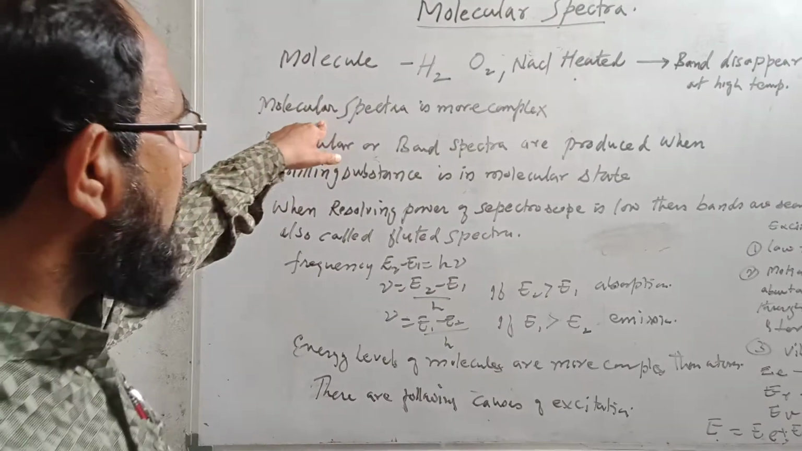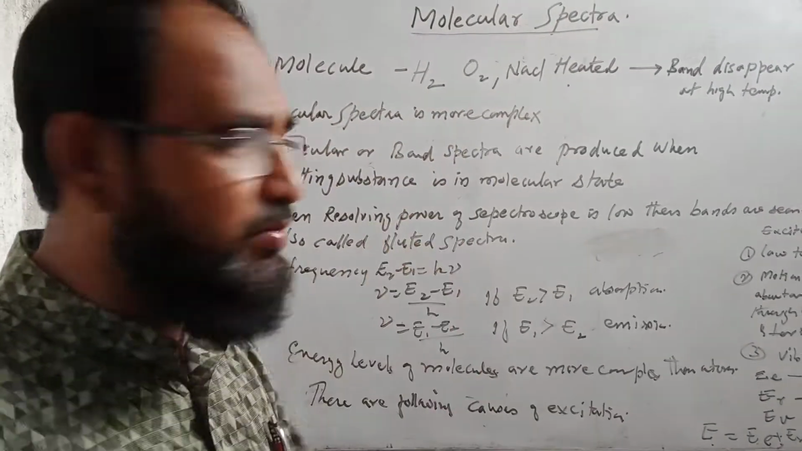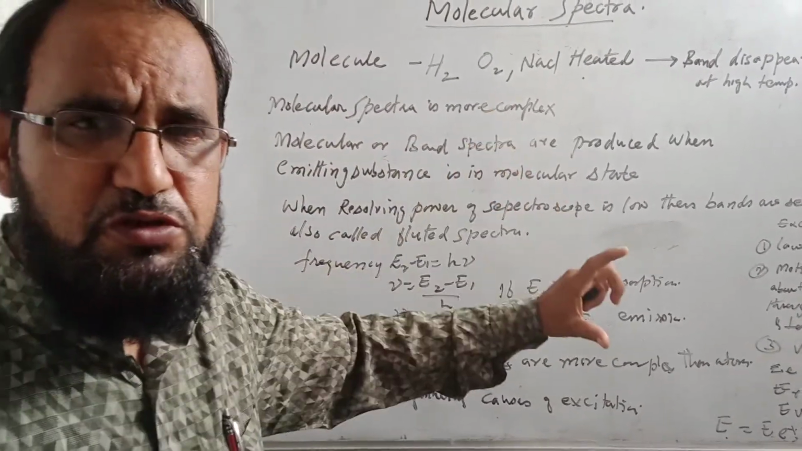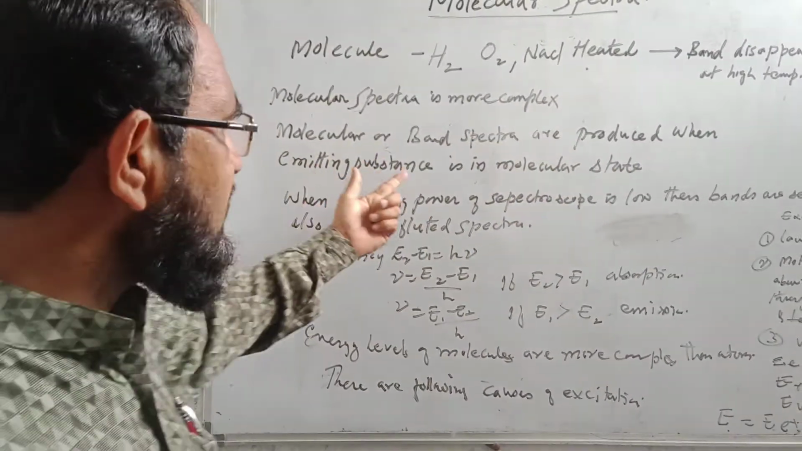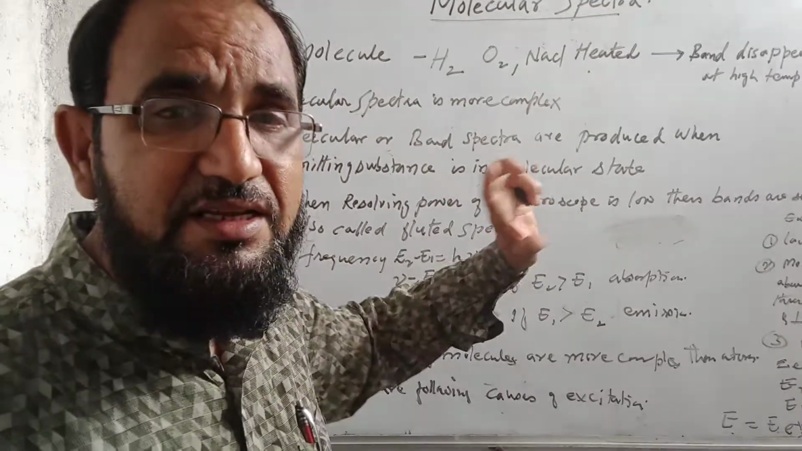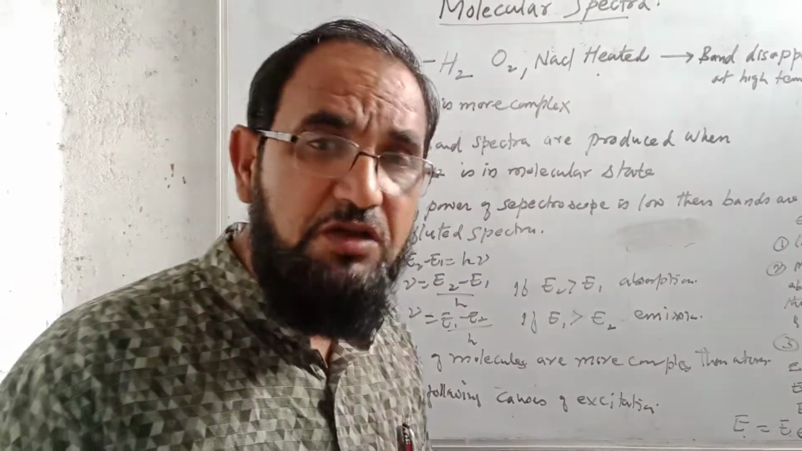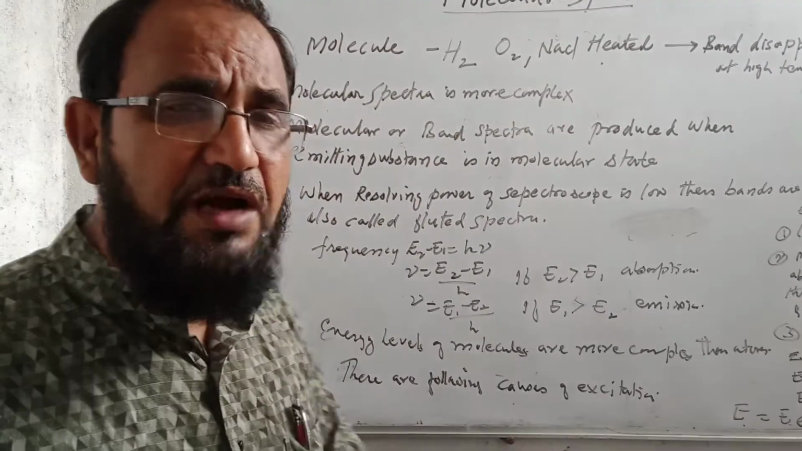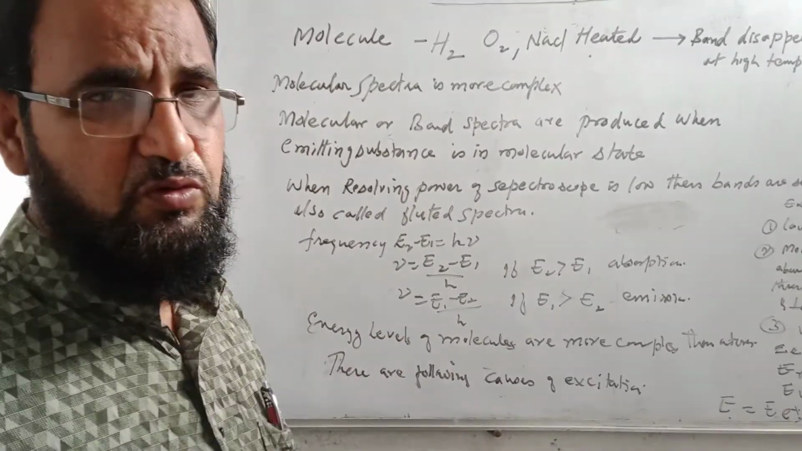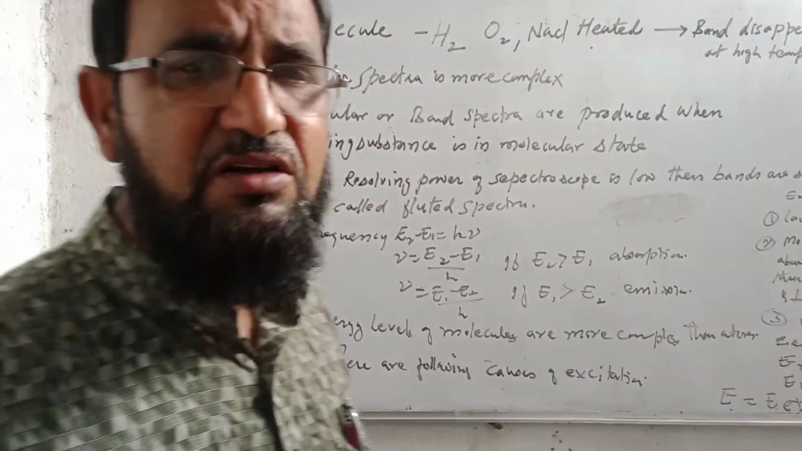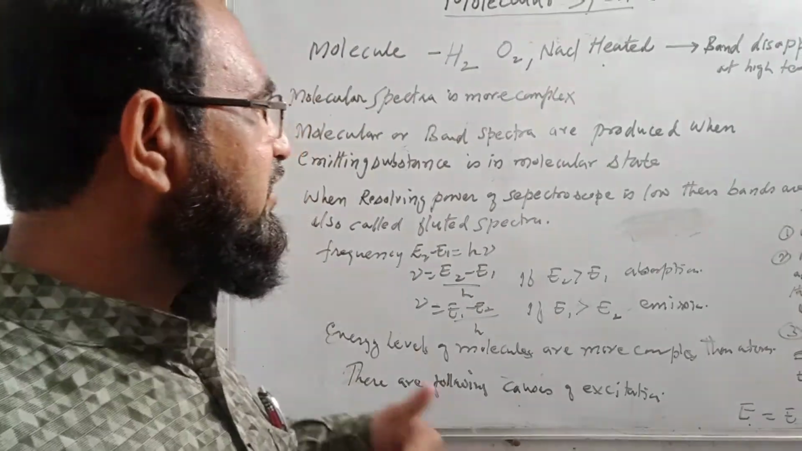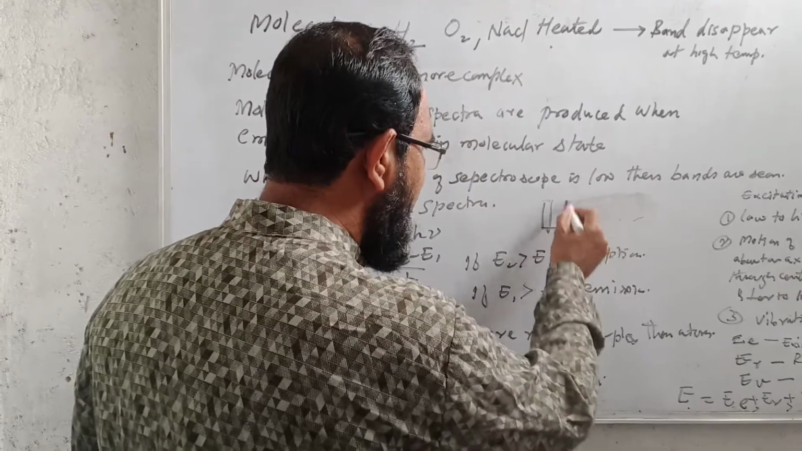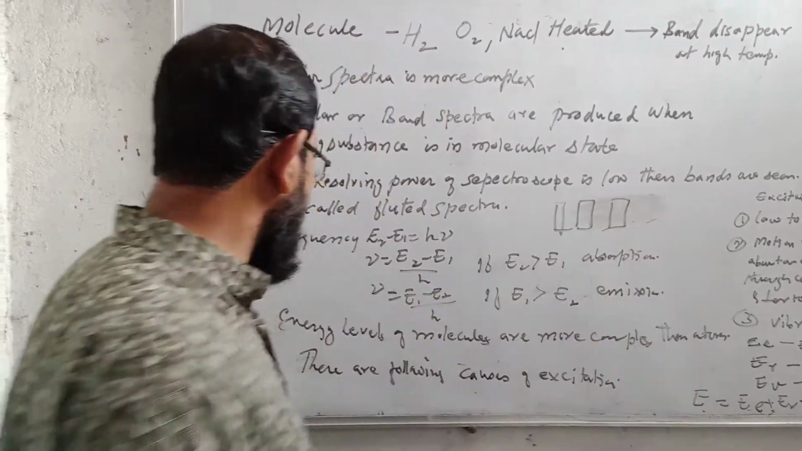So we can say that the molecular spectra is more complex, and molecular or band spectra are produced when the emitting substance is in the molecular state, not in the atomic state. When the resolving power of the spectroscopes was low in the previous days, or when we use a low resolving power spectroscope, then bands are seen, and these bands may produce continuous spectra.